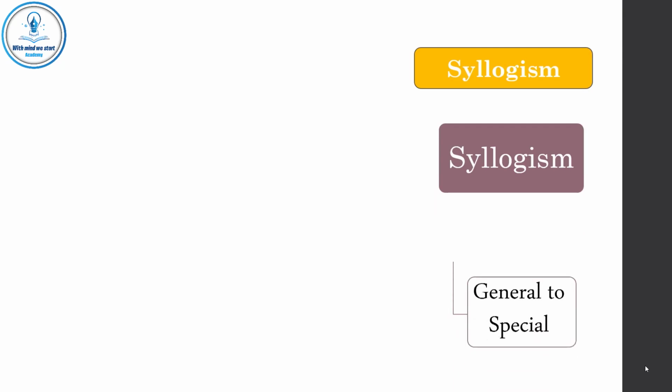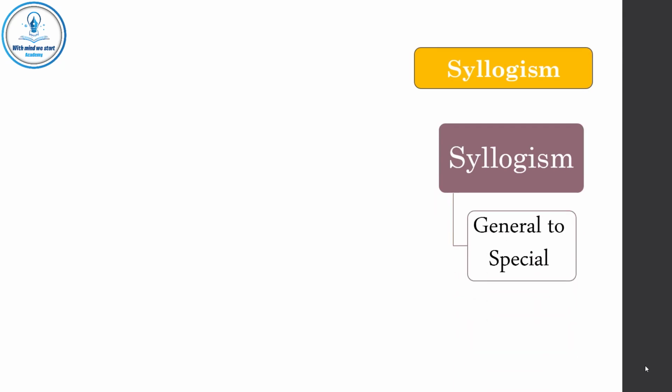Some people say that syllogism is useless. We know that a syllogism is an evidence which moves from a general premise to a special conclusion. It leads to certain conclusions, provided that the premises are true and certain.